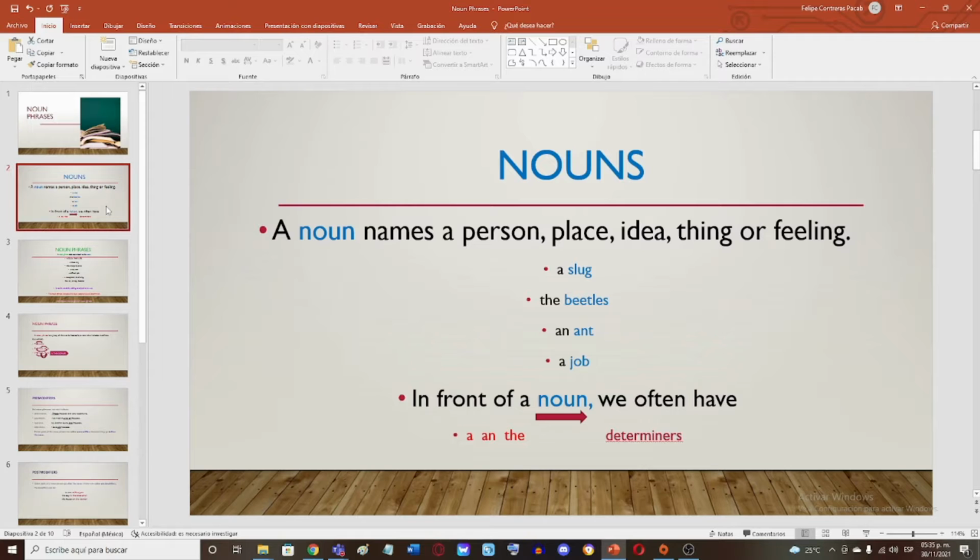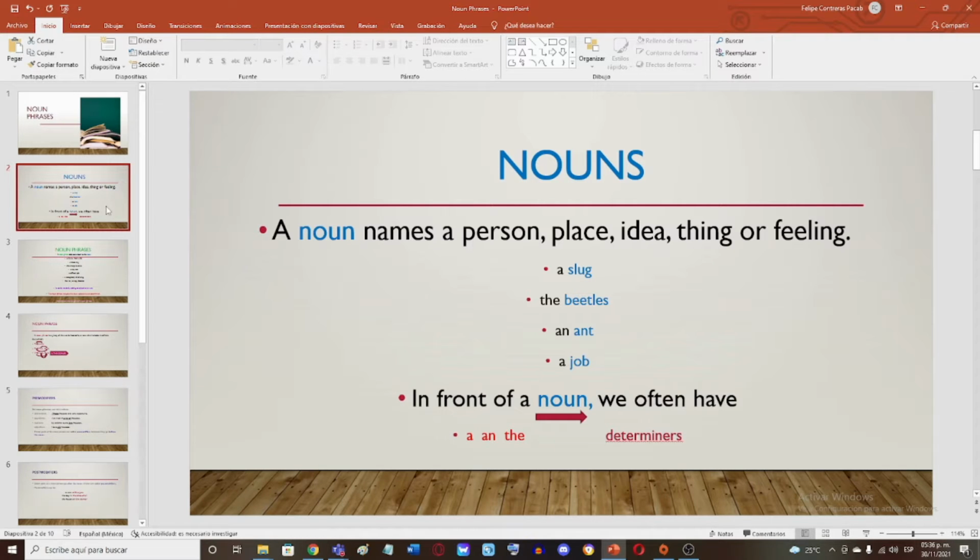All right. So, what is a noun? A noun is probably just a name of a person, a place, or idea, thing, or feeling, something in general. For example, slug, beetles, ant, job. That is a noun. But in front of a noun, we often have a determiner, which very much determines what it is. For example, a, an, or the. A slug, the beetles, an ant, a job. That is the main thing that we need to take in consideration for the noun phrases.